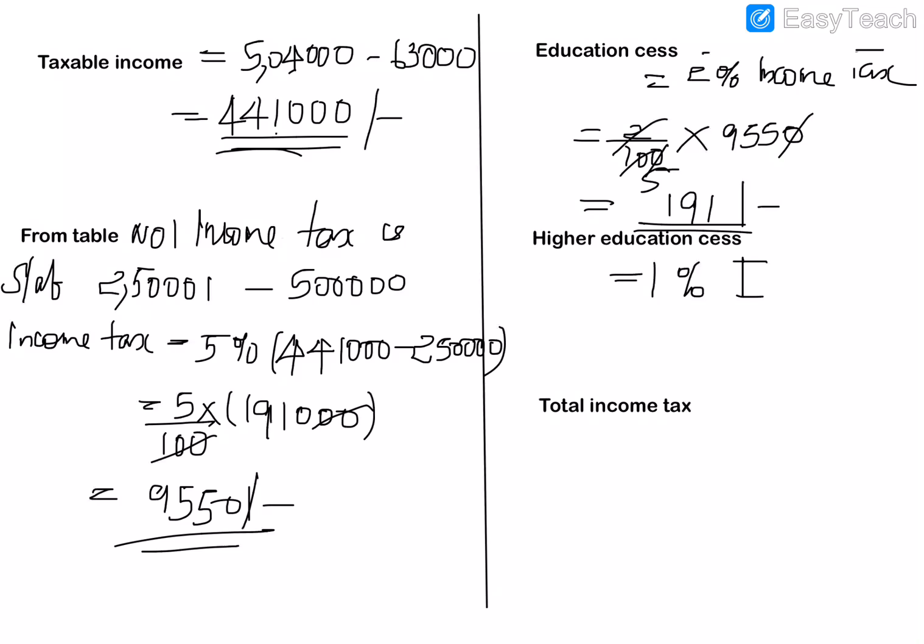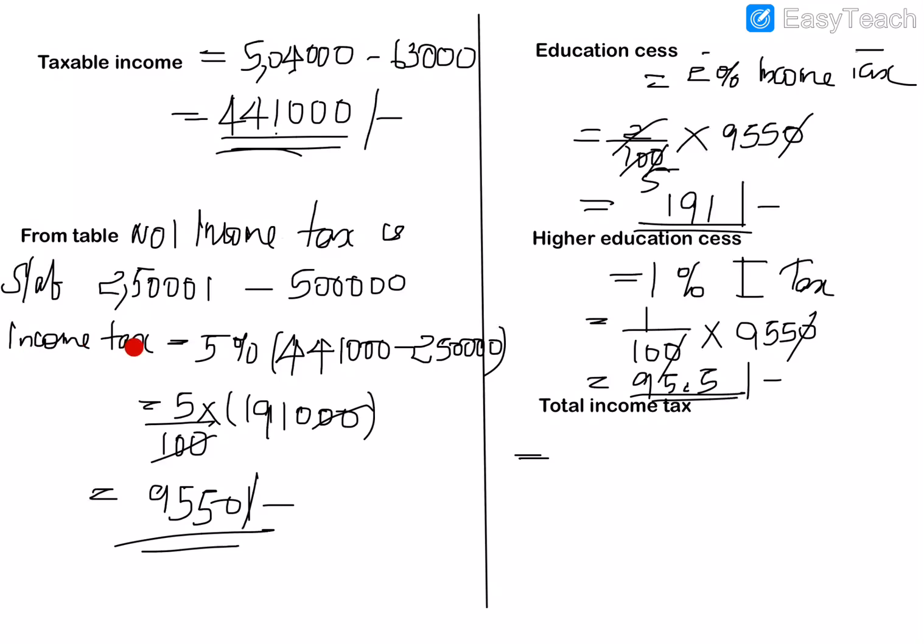Now the higher educational cess is 1% of the income tax. So 1% means 1 by 100 into 9,550. The 0 will be cancelled. Now 955 divided by 10 is rupees 95.5. So 95.5 is the higher education cess.